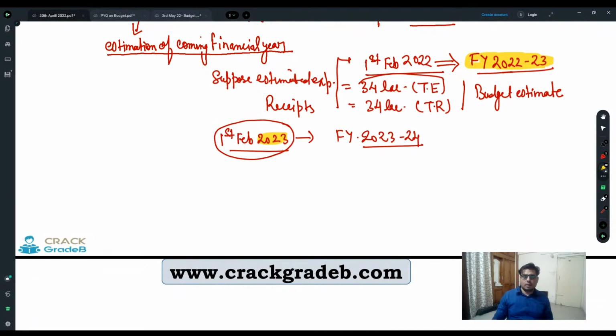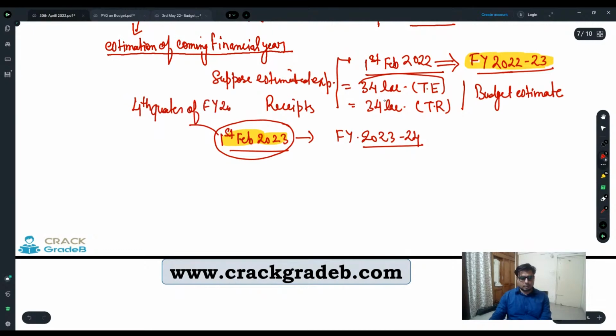The government is already in the fourth quarter of financial year 2022-2023. By that time, when the government reviews, they had presented a budget estimate of 34 lakh crores and total receipts of 34 lakh crore.